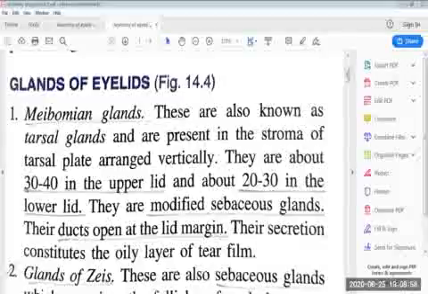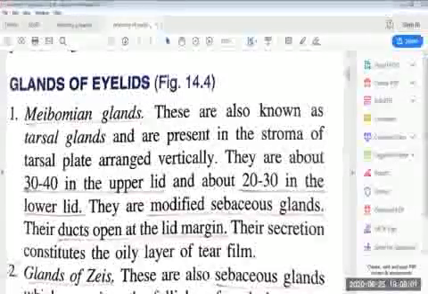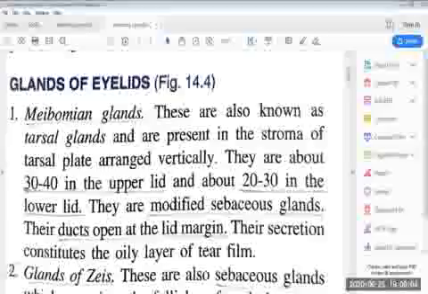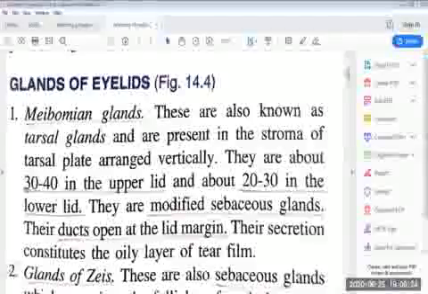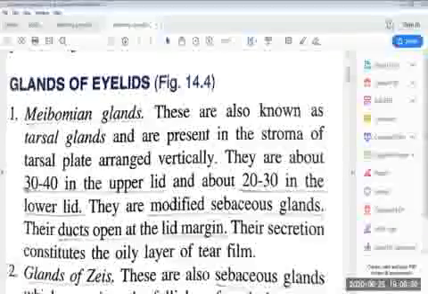Meibomian glands, also known as the tarsal glands. As we have already discussed, they are parallel rows of glands present in the stroma of the tarsal plate, arranged vertically. They are about 30 to 40 in the upper lid and about 20 to 30 in the lower lid, so their number is comparatively more in the upper eyelid. They are modified sebaceous glands.